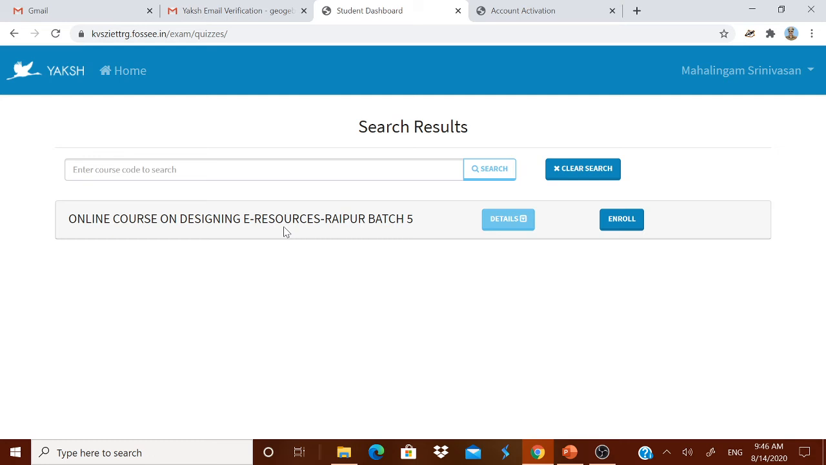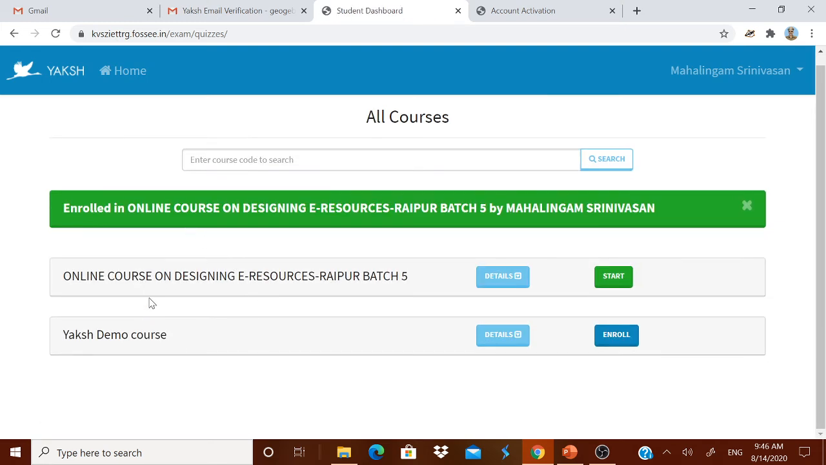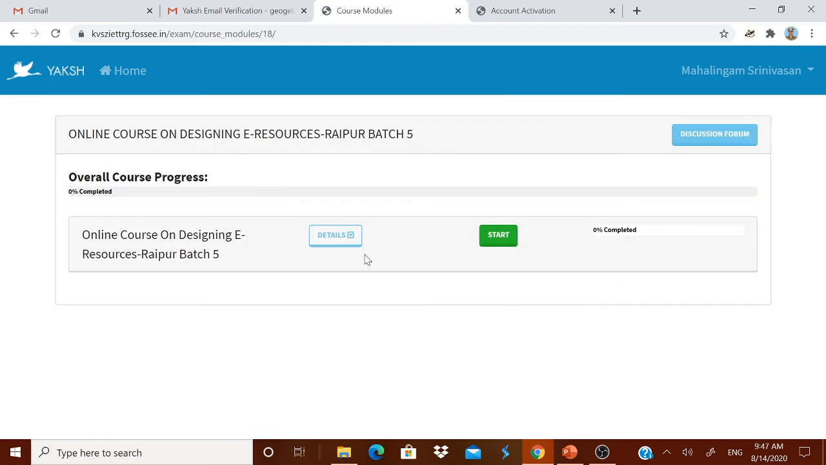For that course, you are being deputed by your region. Click enroll. Now you have been enrolled. Now again 2 courses are coming. Be careful. Don't start or enroll for X demo course. Click start. Now you have entered the online course on designing e-resources Raipur batch 5.